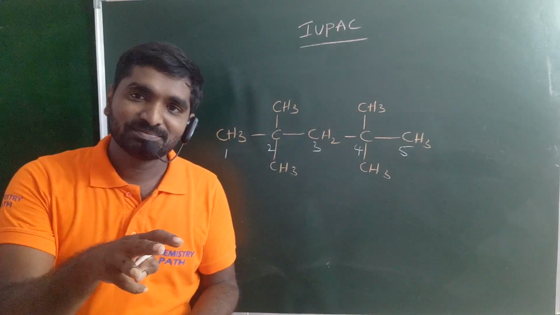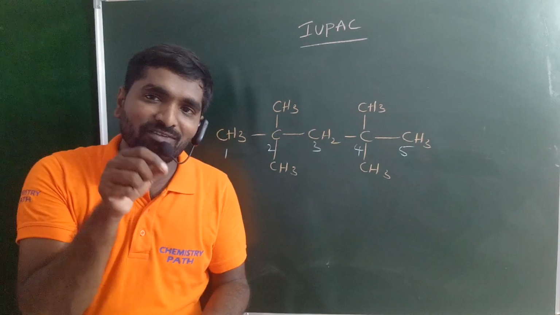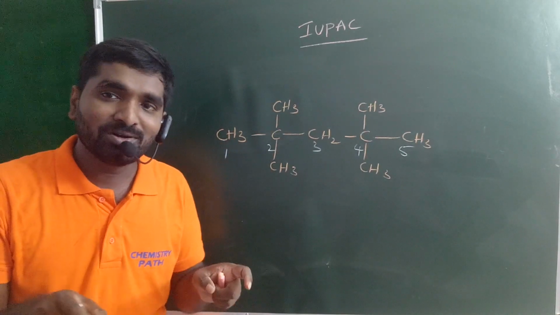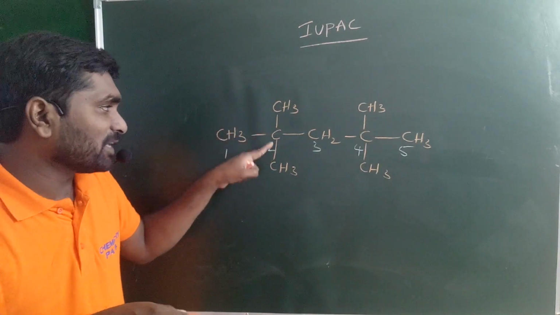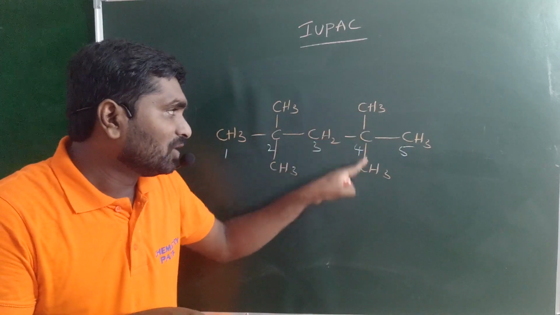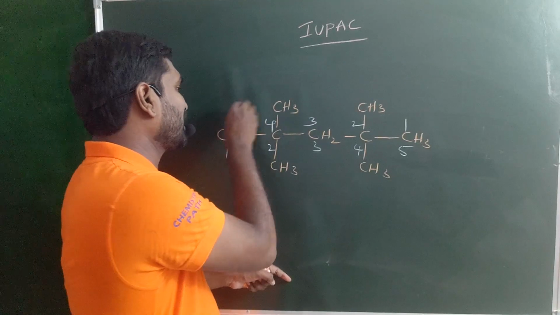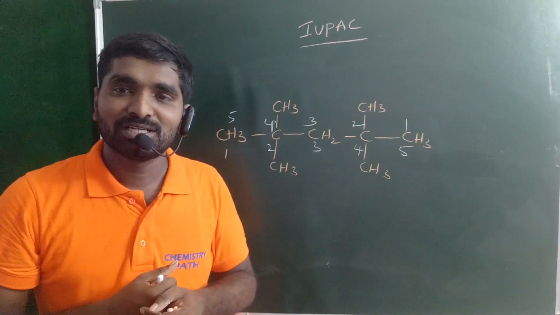Rule number 3: all the substituents are present in equivalent positions, so the lowest sum rule is not applicable. Why? Because from the left hand side, the 2 methyl groups are present on the second carbon. From the right hand side, again the 2 methyl groups are present on the second carbon. So the lowest sum rule is also not applicable.